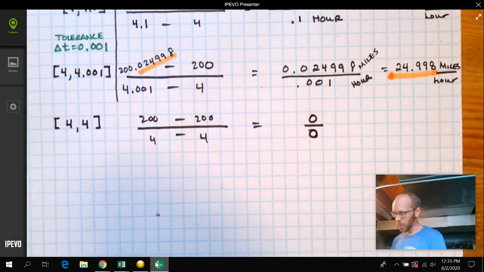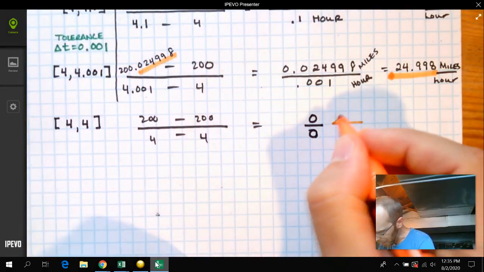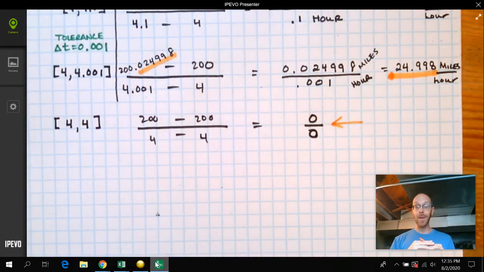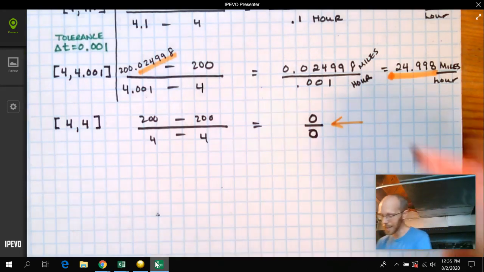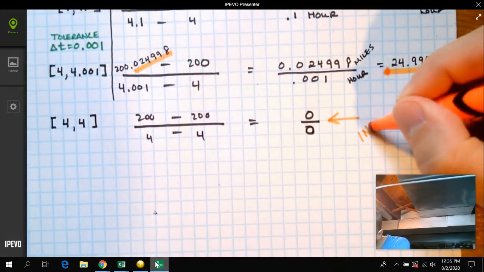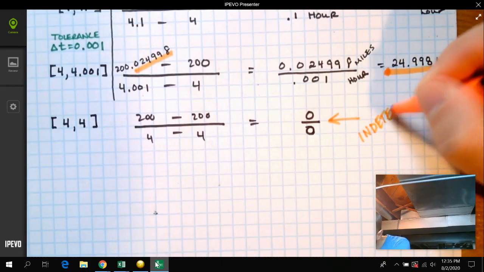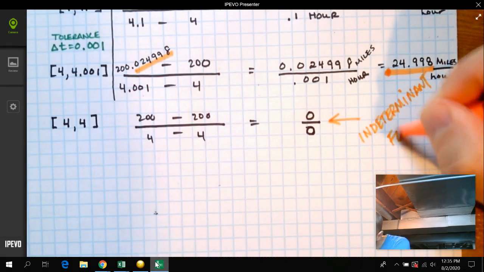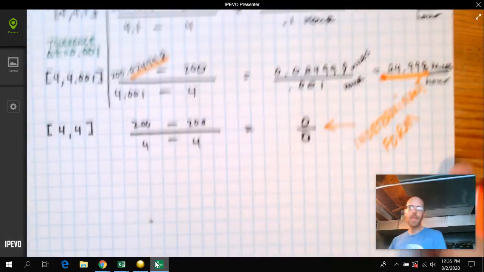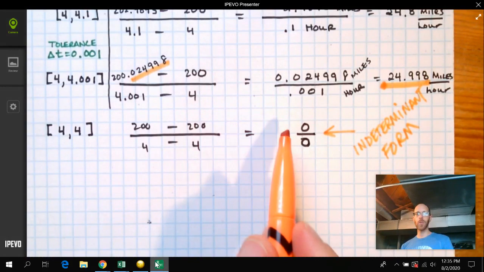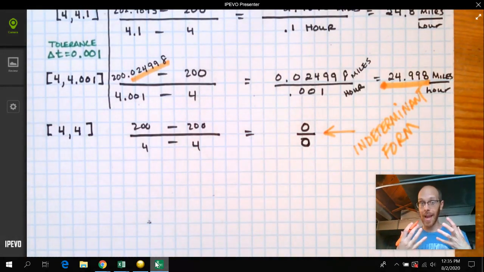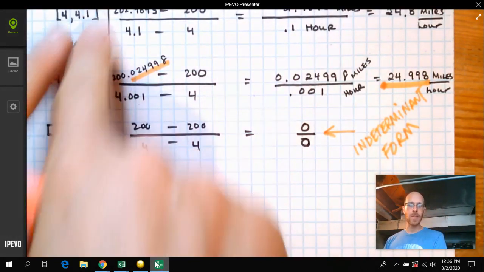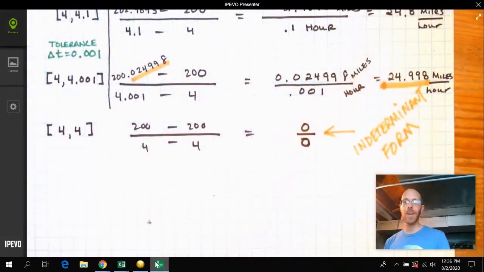But what I want you to know is that this setup right here, where you have a 0 divided by a 0, is going to be an important part of our story this year. Not today, but shortly. And this has a name. It is called an indeterminate form. Just what that means is that when you run into these situations where you have 0 over 0, we don't know what's going to happen, and we have to run little experiments like we did right here to get an estimate of how fast we're going.